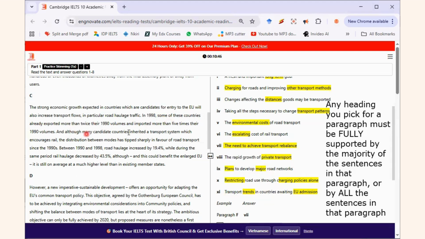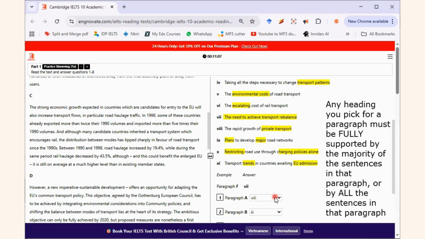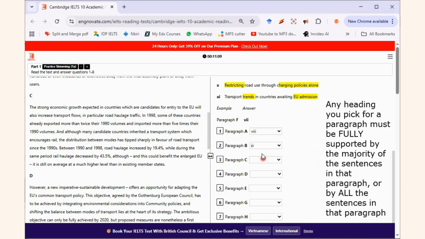Although many candidate countries inherited a transport system which encourages rail, the distribution between the modes has tipped sharply in favor of road transport. Between 1990 and 1998, road haulage increased. Can you see? Transport trends. That's it. So paragraph C is matched to statement number 9. I'm sorry, number 11. Number 11 is going to be paragraph C. Paragraph D now.